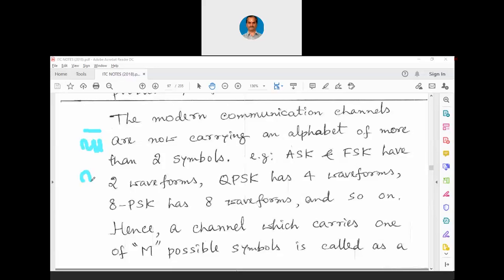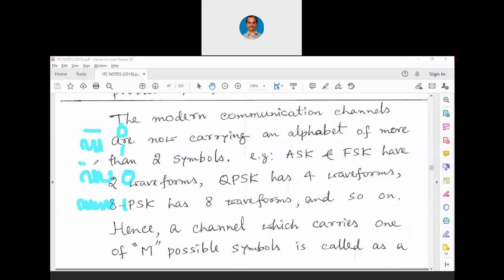FSK can be like this. This is one lower frequency and this is one higher frequency. I am not able to accurately write it, but you can see, in the upper diagram it has gone slightly offbeat, but you can assume that the upper one is the lower frequency and the lower one is the higher frequency. Now in ASK this can be 0, this can be 1. In FSK this can be 0, this can be 1. For detecting ASK it is very easy. Detect wherever a waveform is present, that is 1. If no waveform is there, it is 0.